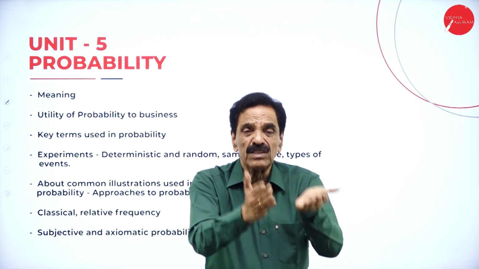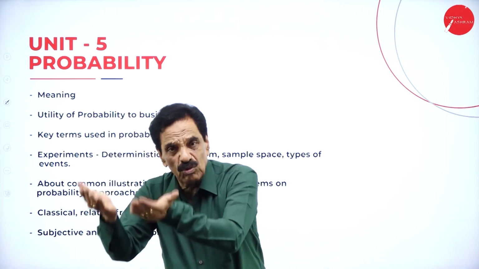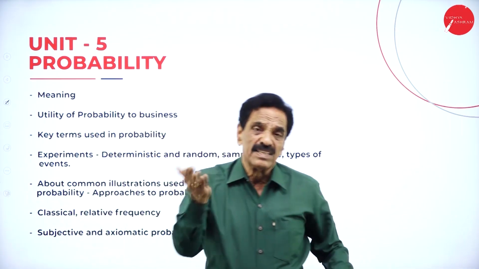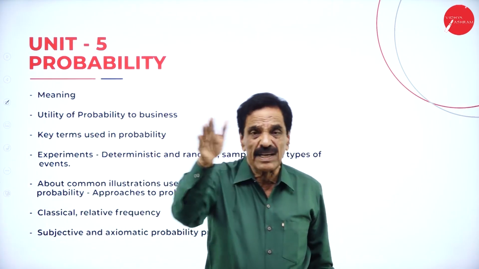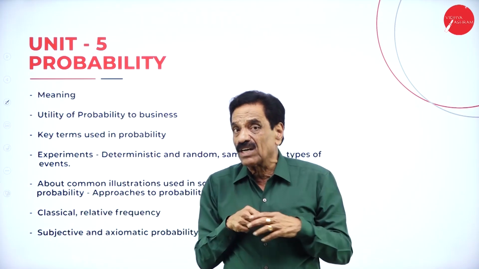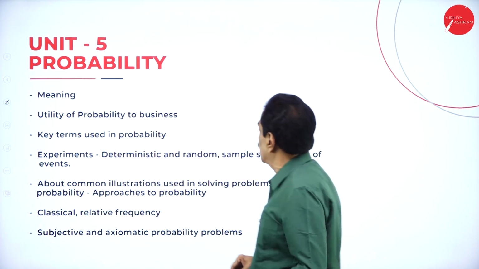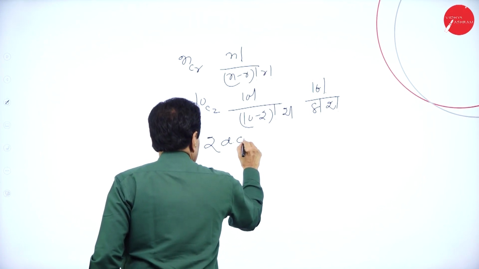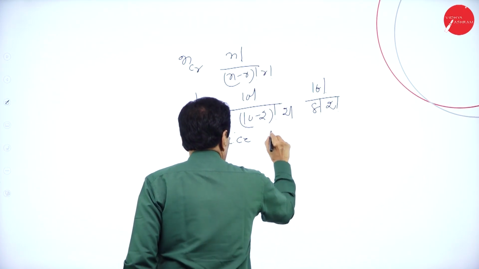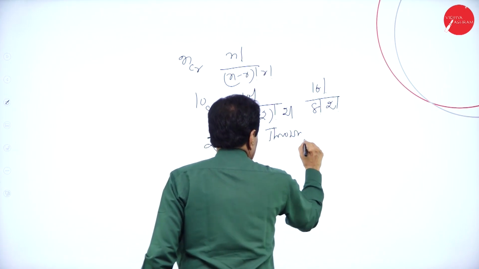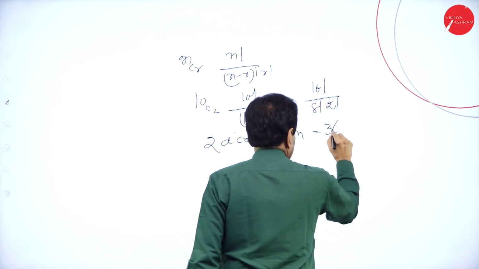Second one, 2-1, 2-2, 2-3, 2-4, 2-5, 2-6. Next chances are 3-1, 3-2, like this. Totally 36 chances are there. In the 36 chances, the probability when two dice are thrown is equal to 36 chances.